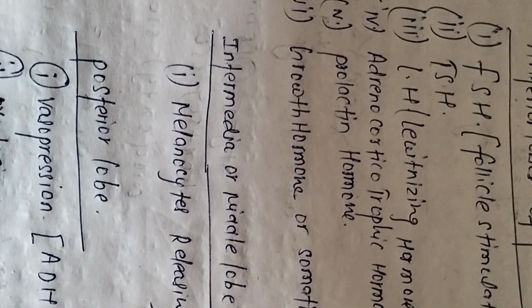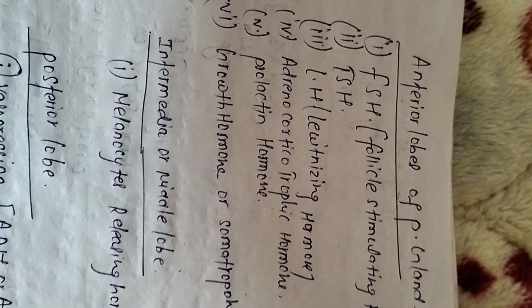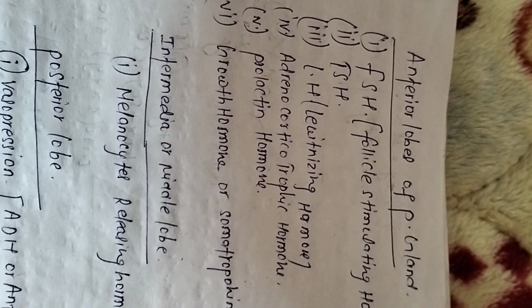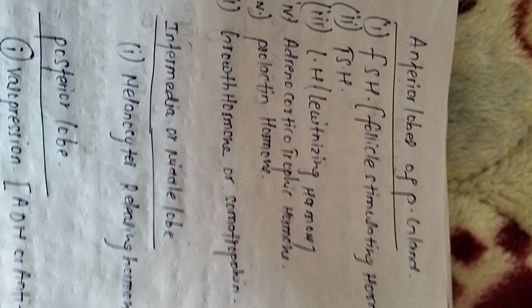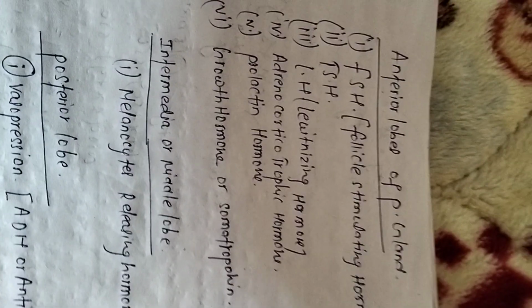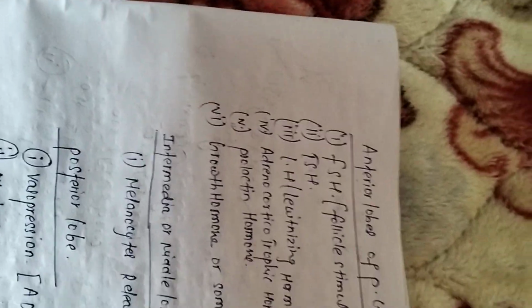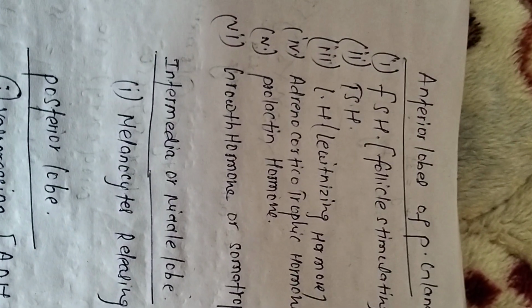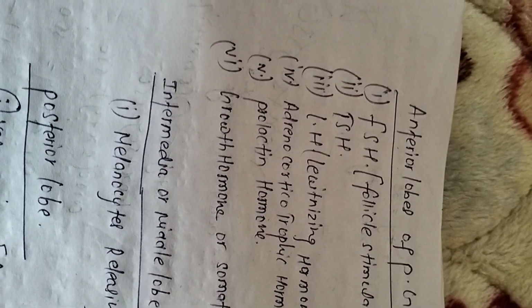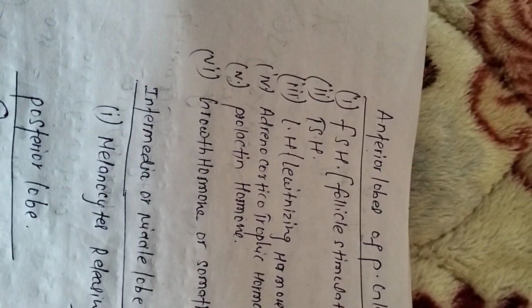If a less amount of growth hormone is secreted, then this is known as hyposecretion, and hyposecretion of growth hormone causes dwarfism. In case of dwarfism, people will become short and may be mentally retarded, whereas the hypersecretion of growth hormone causes gigantism or acromegaly.